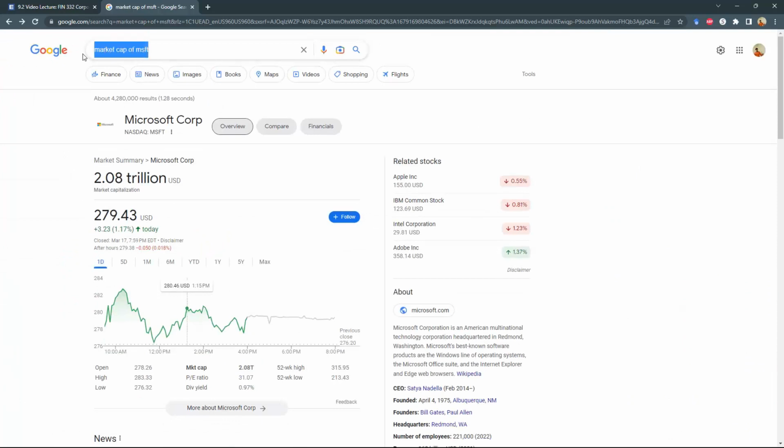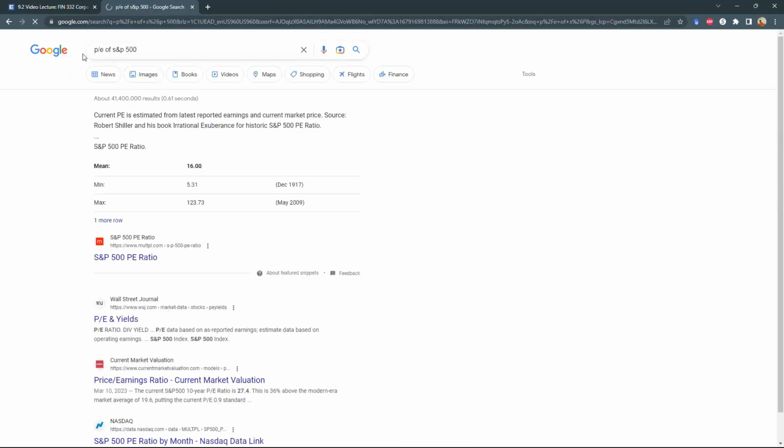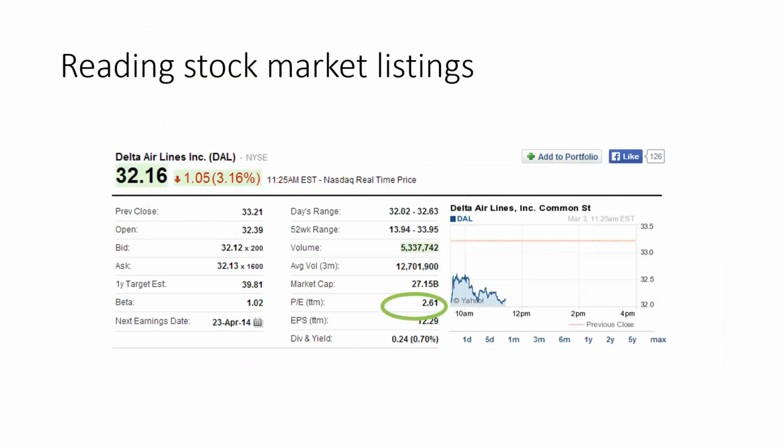So let's see the P by E of the S&P. That's why stock market indexes are very, very important. The P by E ratio of the S&P 500 index, the stock market index, is approximately 16 on average. It has ranged between 5.31 in December of 1917 to 123.73 in May of 2009, when the market was really overvalued. So that's why price to earnings ratio is so important.